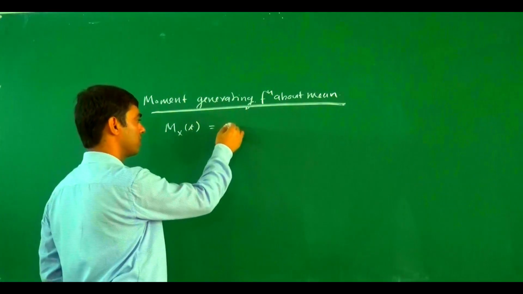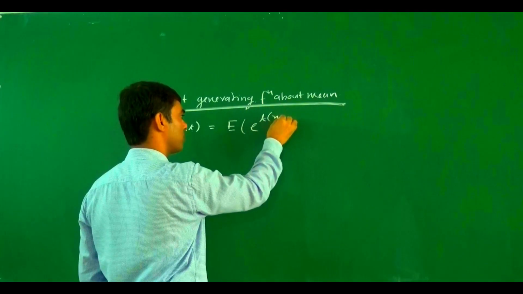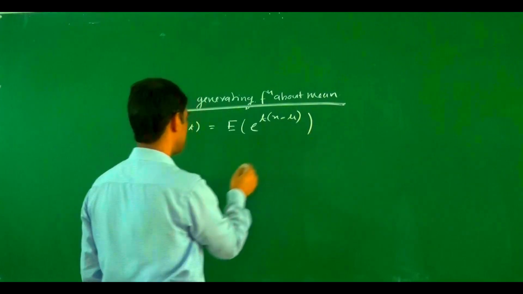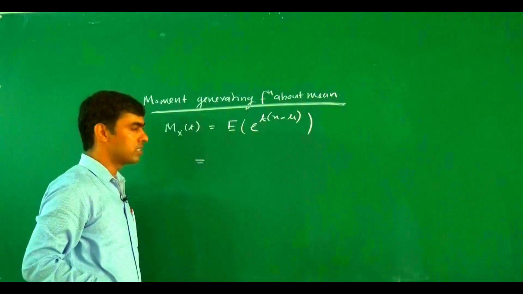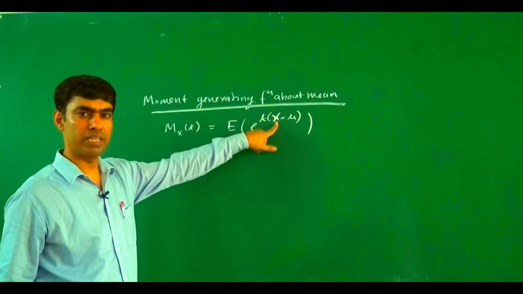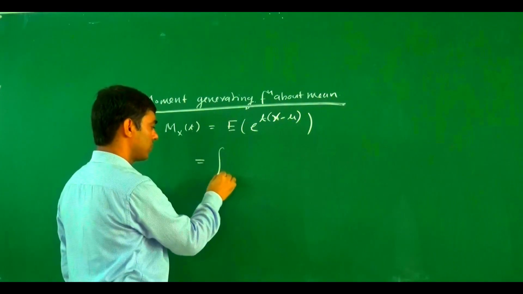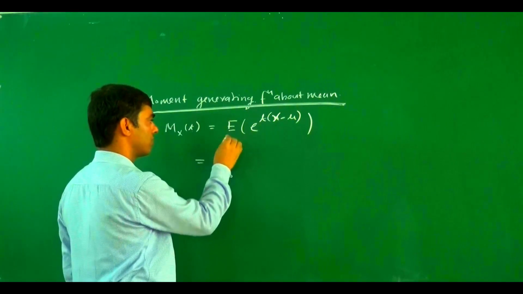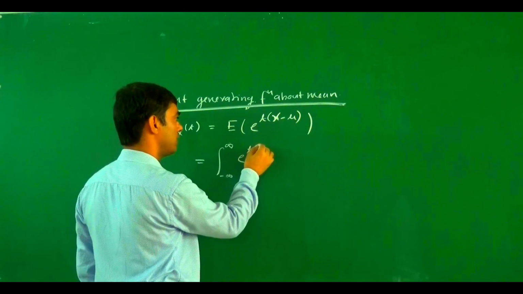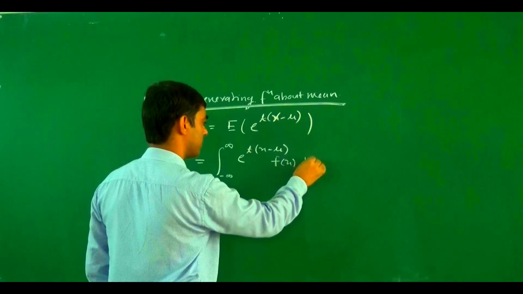So what is the value? The value becomes the expected value of e to the power t(x minus mu), because mu is the mean. Since X is a continuous random variable, the expected value becomes the integral from minus infinity to infinity of e to the power t(x minus mu) f(x) dx.